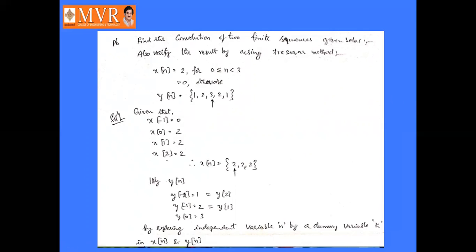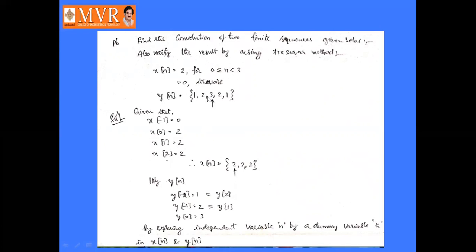Here x of n is given as 2 for 0 less than or equal to n less than 3, and 0 otherwise, and y of n is given as the set of values 1 2 3 2 1, with an arrow mark at the place of 3.